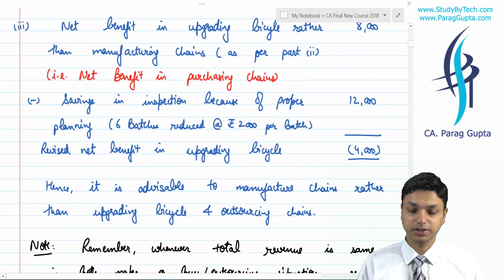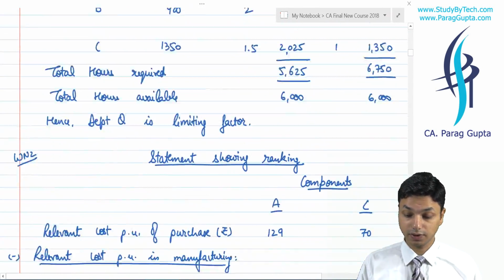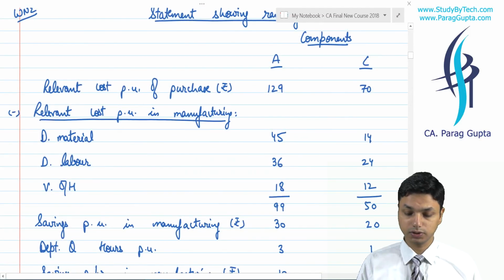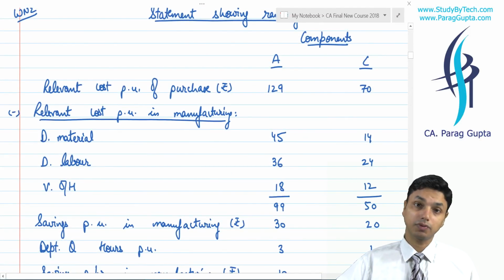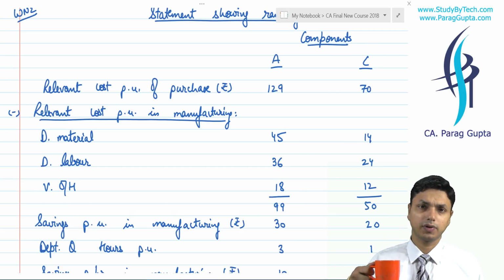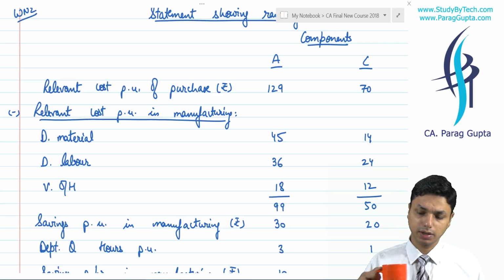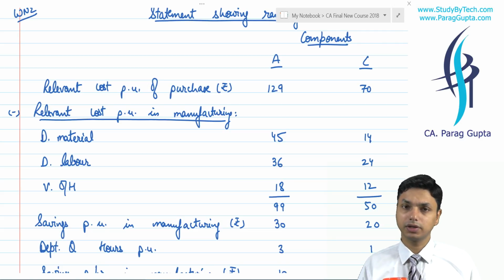We need to calculate savings in manufacturing. If there is any saving in manufacturing, we will definitely proceed for it. We will definitely manufacture the product, provided there is no non-qualitative factor or ethical consideration that is impacting it. Otherwise, we will definitely proceed.